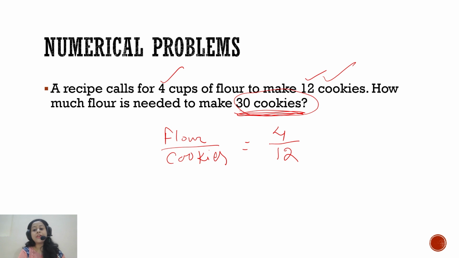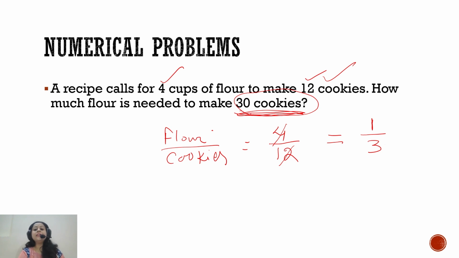And we can simplify it by dividing by the greatest common divisor, which is 4. If you divide by 4, 4 by 4 is 1, and 12 by 4 is 3. So my simplified ratio of flour and cookie is 1 by 3.